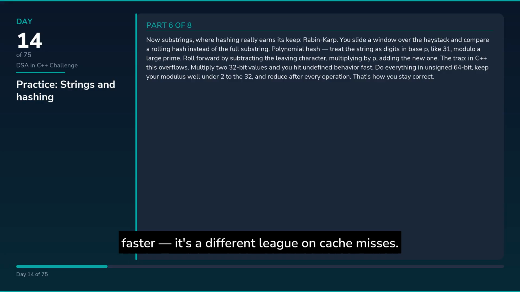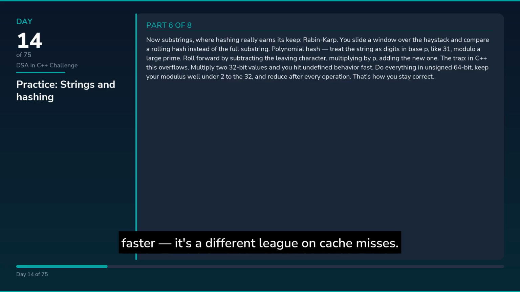Now substrings, where hashing really earns its keep, Rabin-Karp. You slide a window over the haystack and compare a rolling hash instead of the full substring. Polynomial hash. Treat the string as digits in base P, like 31, modulo a large prime. Roll forward by subtracting the leaving character, multiplying by P, adding the new one.